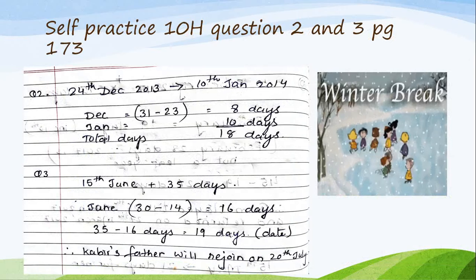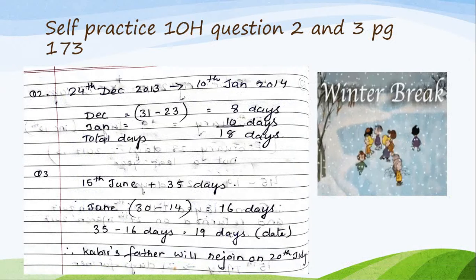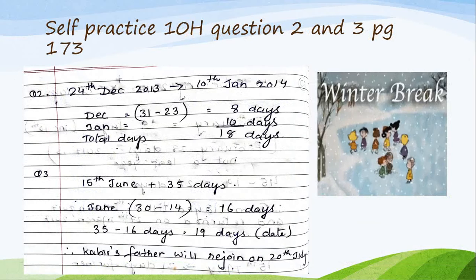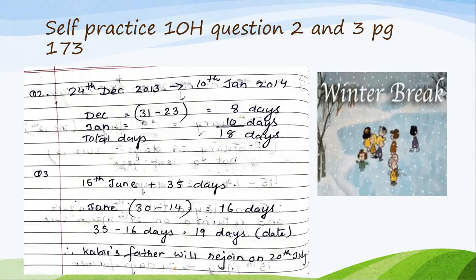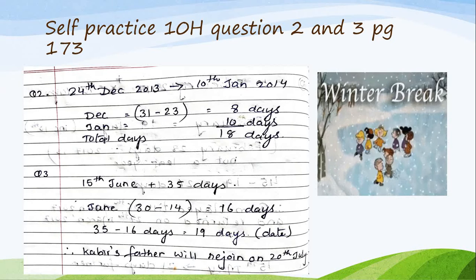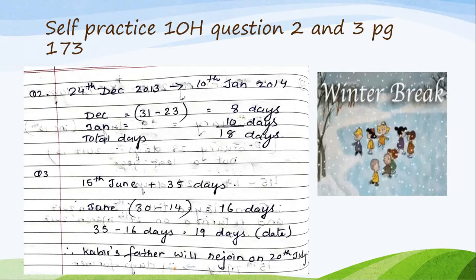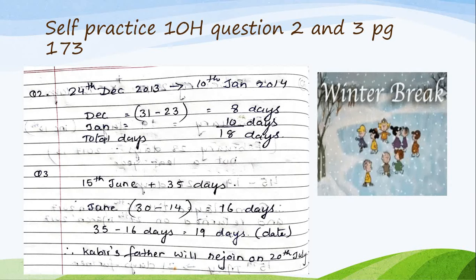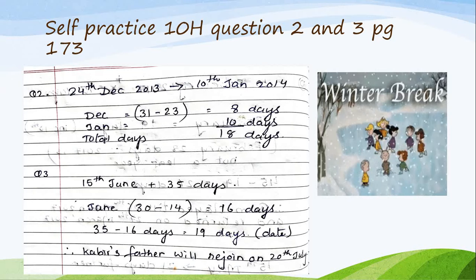Next, I am doing the second question. Now our winter vacation starts from 24th. So 1 to 23 December we are going to school. Consider and think of this as a real life application. So our winter vacation starts from 24th December. Okay, so till 23 you are going to school. Think that way. 2013, again they have given the date till January 2014. So again we have to check whether it is a leap year or not. But here we are not going to consider February. So we will forget it. Very small duration.